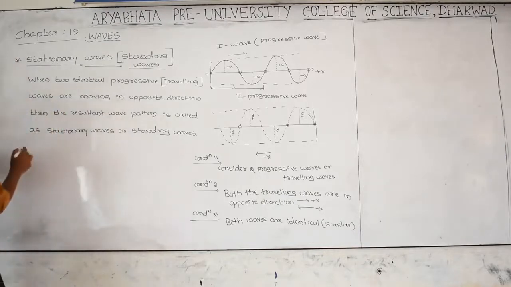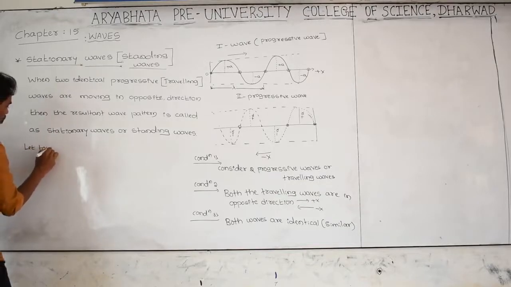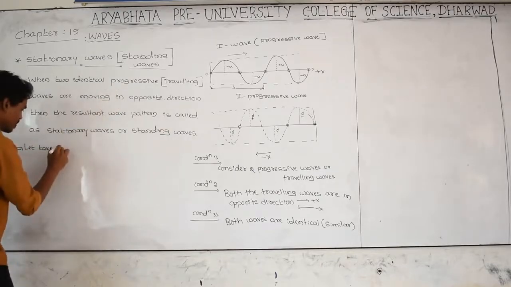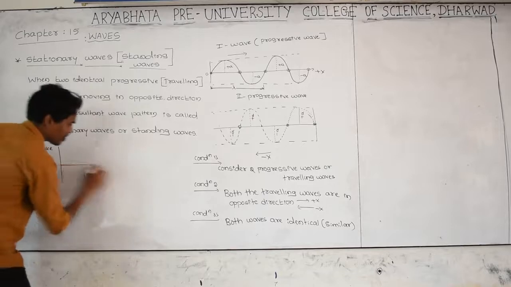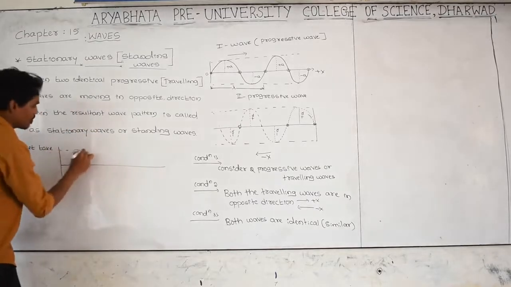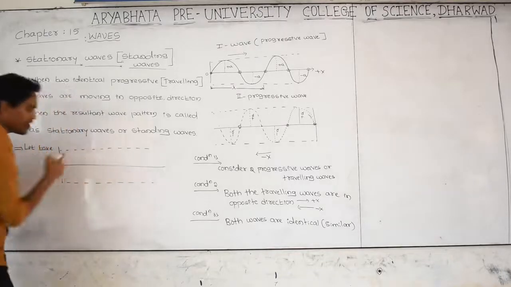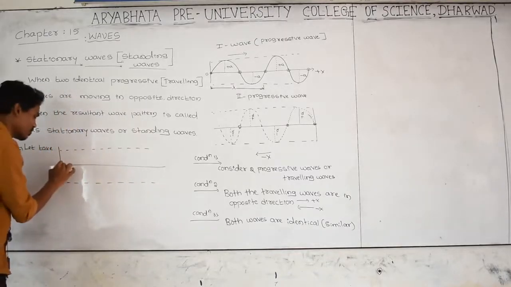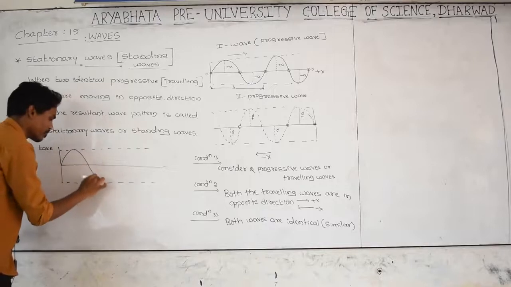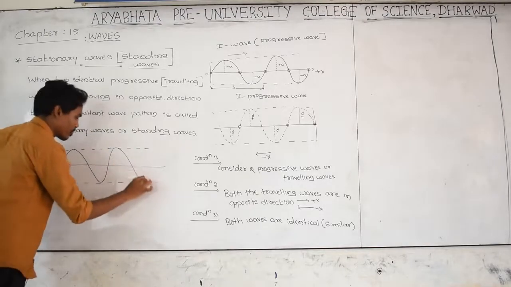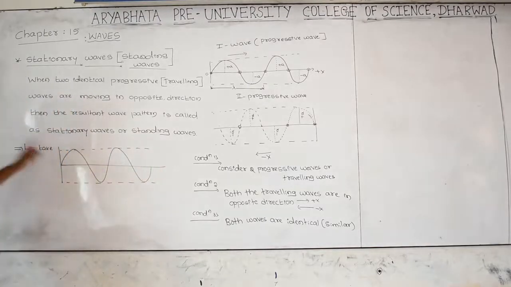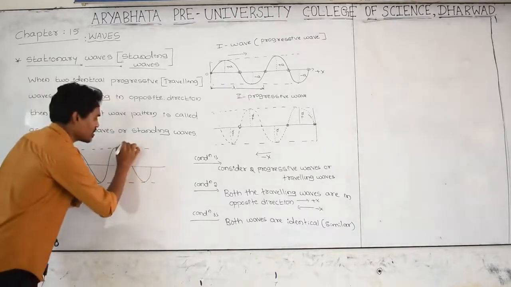How come? Let us take the first wave. This is the first wave I am taking. Which wave is it? This is a progressive wave. In which direction is it moving?